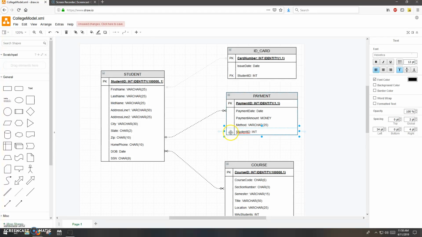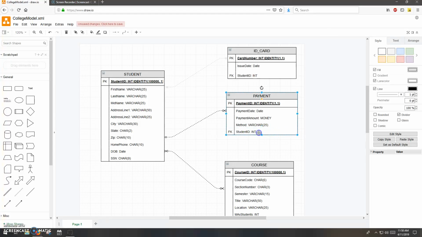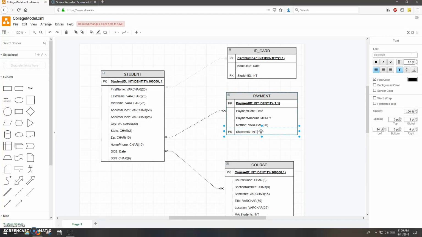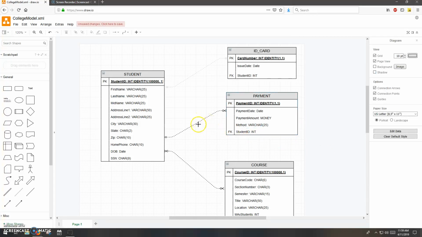Now the last thing to do is to mark it as a foreign key. I want to know that you know it's a foreign key, so I'll just mark it right here. I mentioned in the last video you could just as easily put an FK in parentheses after the fact. Just one way or the other is fine. You don't have to do both. And there you have it. That's the one-to-many. And in the next video I will do the many-to-many.